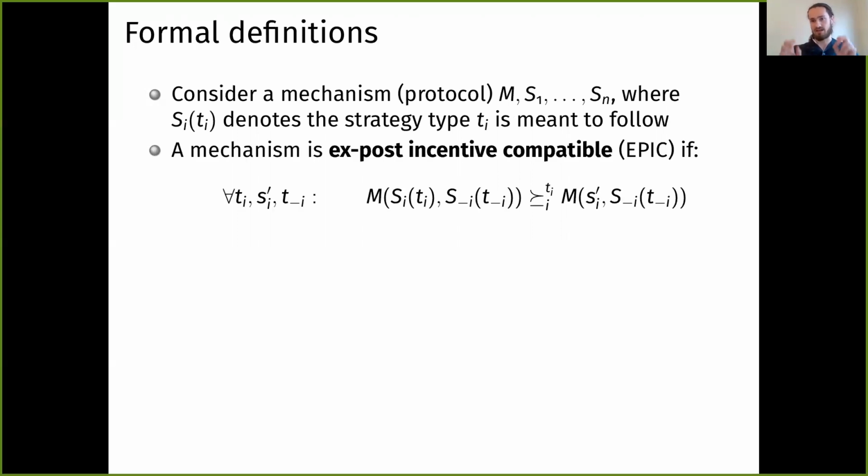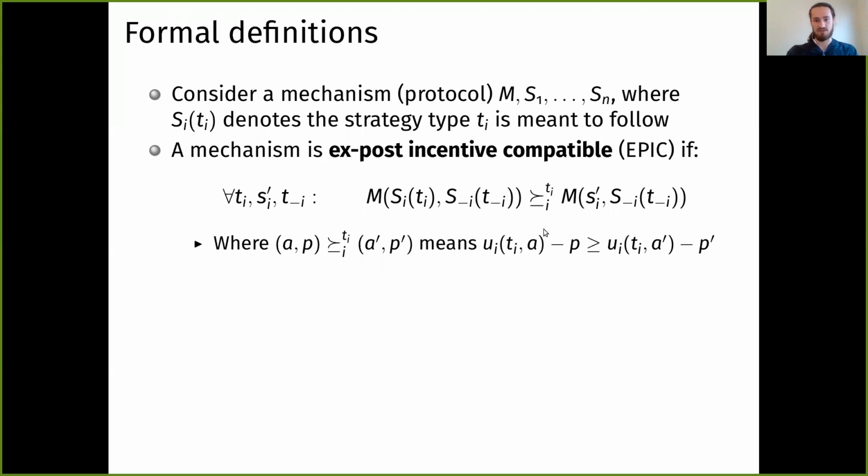The weak type of incentivizing the function is with an ex post incentive compatible mechanism, an EPIC mechanism. Formally, this is just that for all types that the other players could possibly have, if other players are playing S_-i(T_-i), then the best strategy i can play is S_i(T_i).